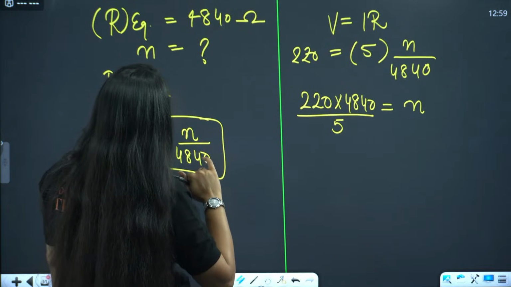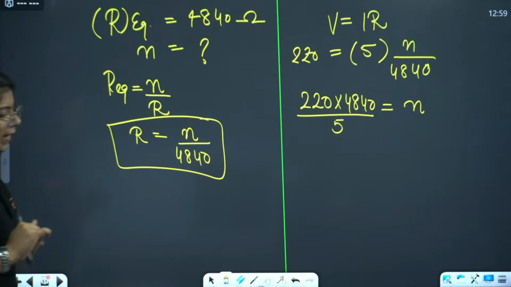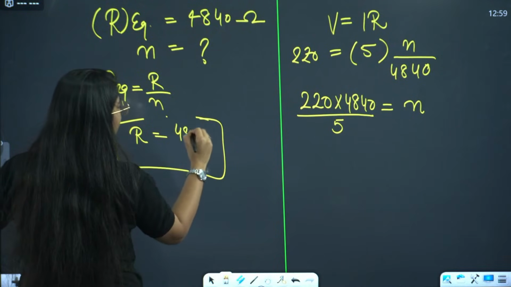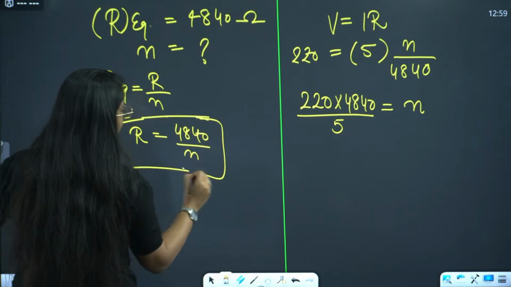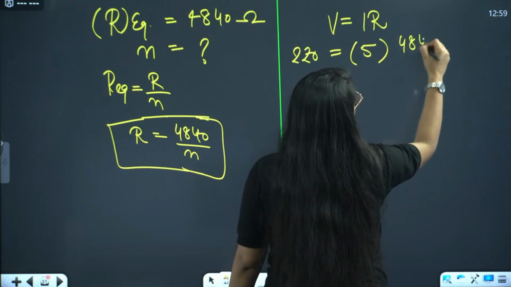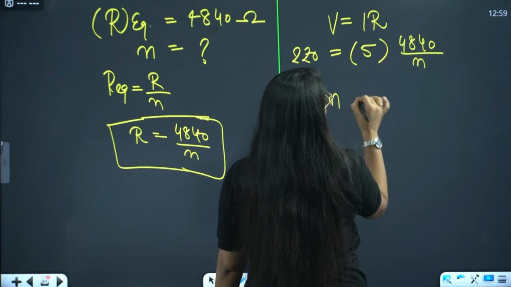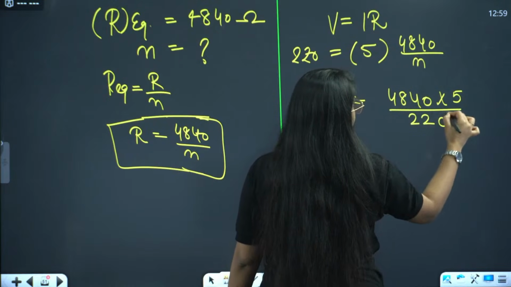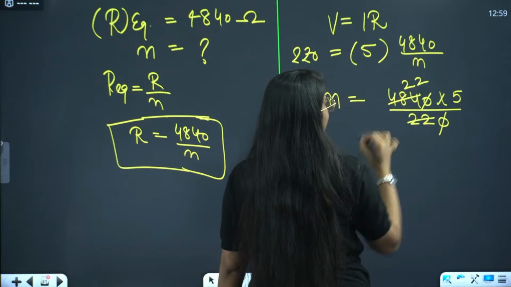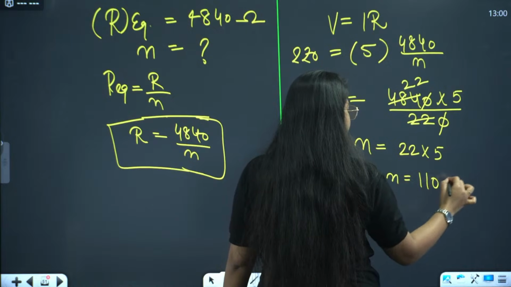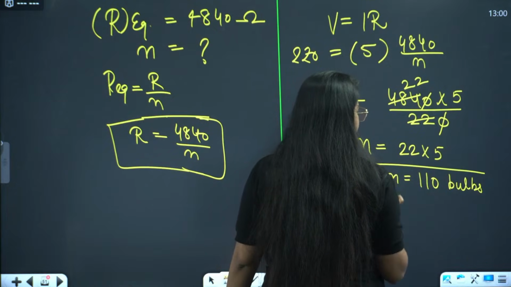N by R. R equivalent will be R by N, right? R equivalent will be R divided by N. So that will be 4840 divided by N. Now here again, a little mistake happened. 4840 divided by N, so N will be 4840 into 5 divided by 220. This cancels out. 22 into 22 will be 484. So N will be 22 into 5. That will be 110 bulbs or lamps, whatever was given. Done?